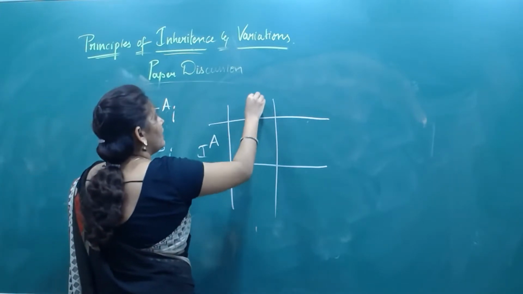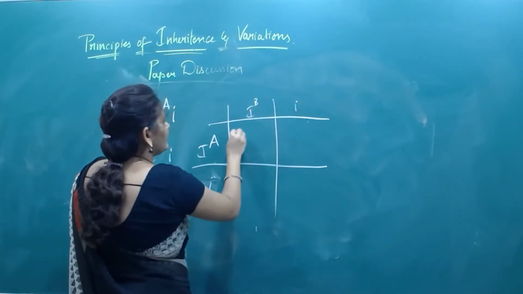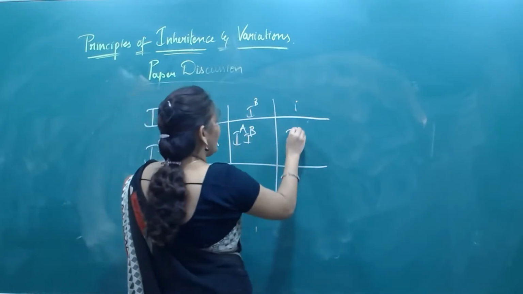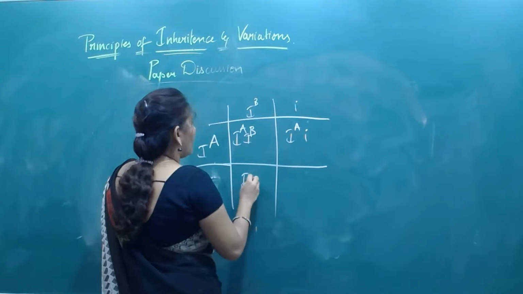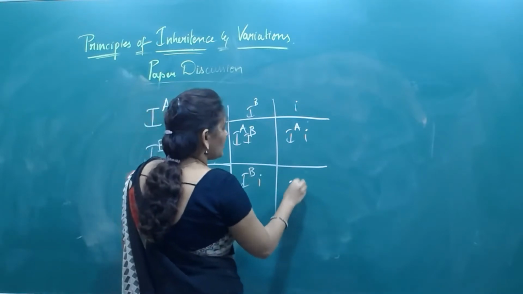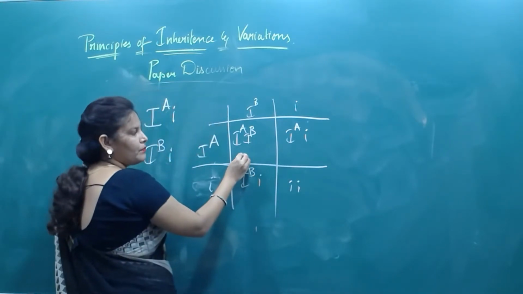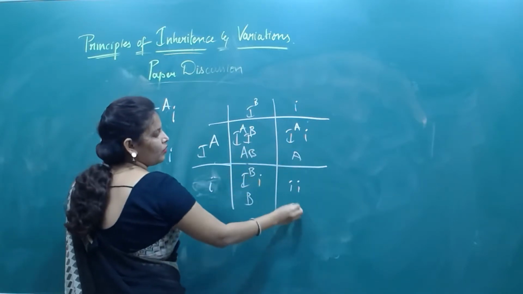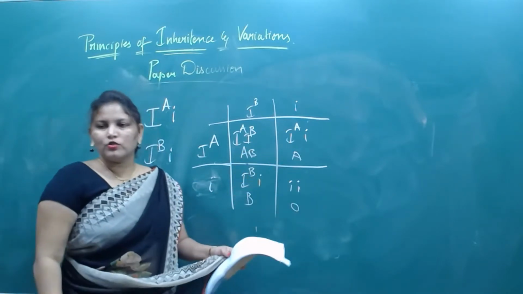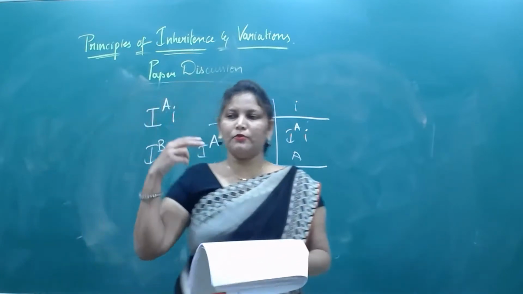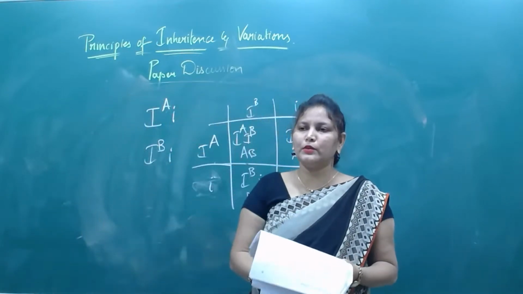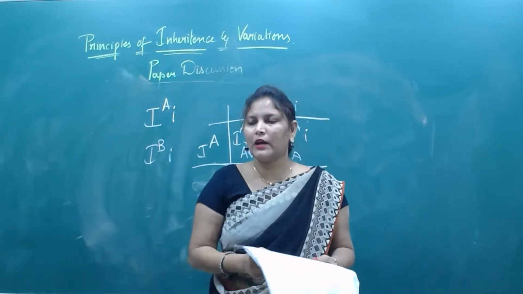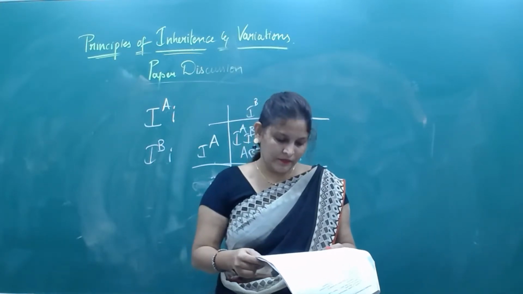Then here IA IB, IA i, IB i, small i small i. So here what is the blood group? AB, A, B, O. Yes or no? So if the parents are heterozygous, if father is A and mother is B, then there is a chance of having children with all the 4 types of blood groups.